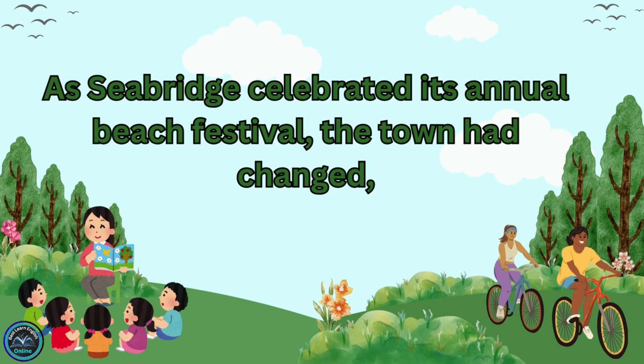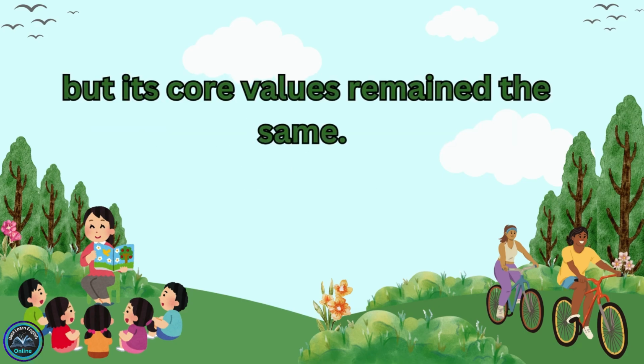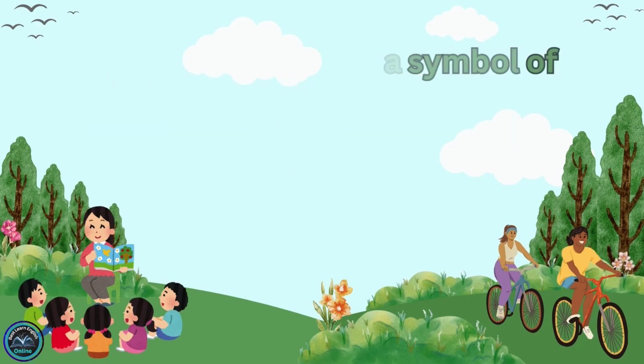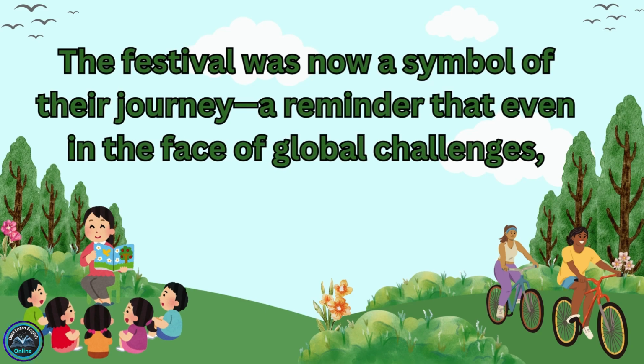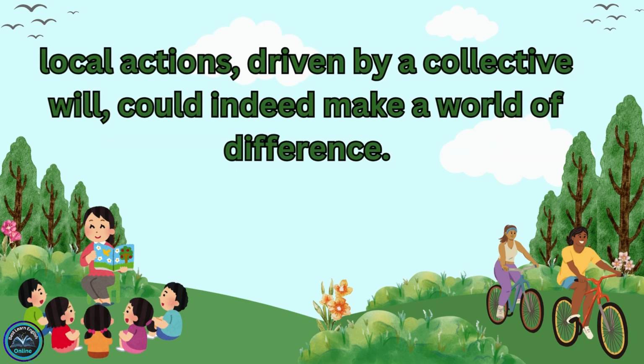As Seabridge celebrated its annual beach festival, the town had changed. But its core values remained the same. The festival was now a symbol of their journey, a reminder that even in the face of global challenges, local actions, driven by a collective will, could indeed make a world of difference.